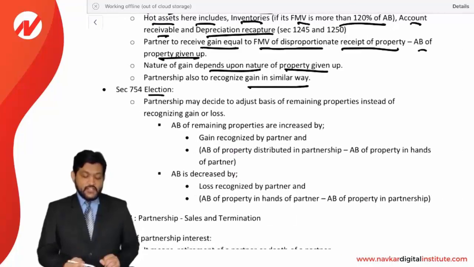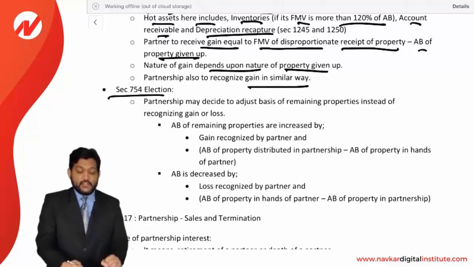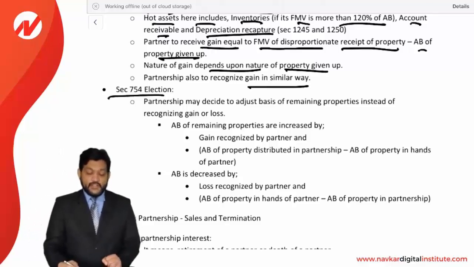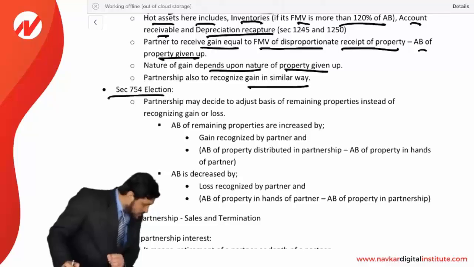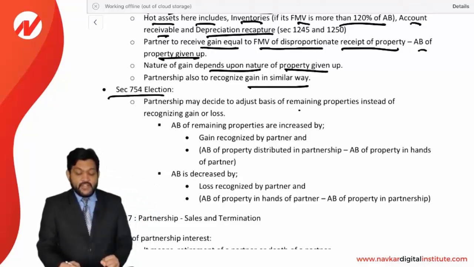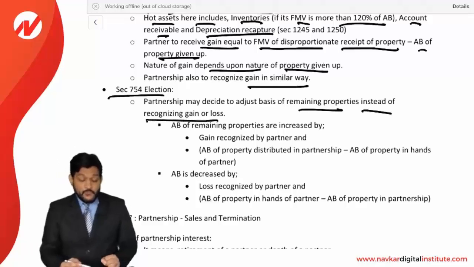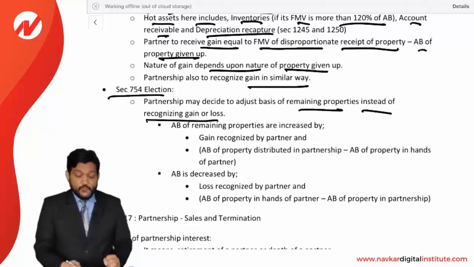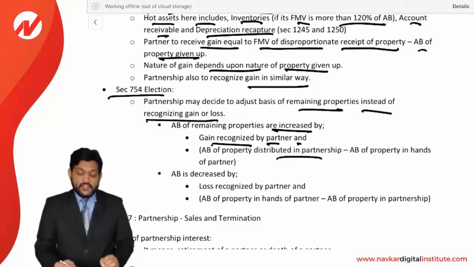Next, section 754 election, what is that? Partnership may decide to adjust the basis of remaining properties instead of recognizing a gain or loss. Okay, the adjusted basis of remaining properties is increased by the gain recognized by a partner and the adjusted basis of property distributed in a partnership less adjusted property basis in the hands of partnership.